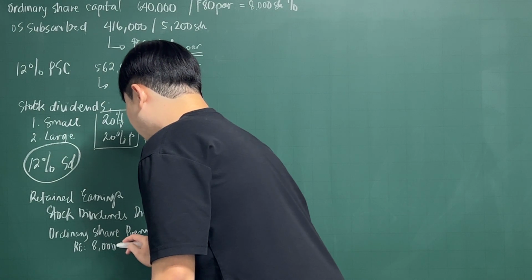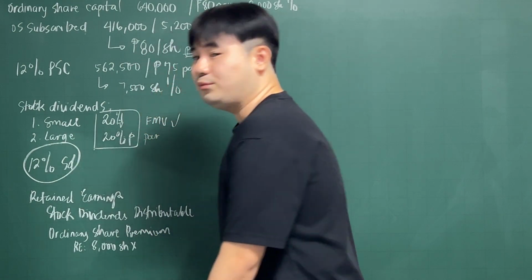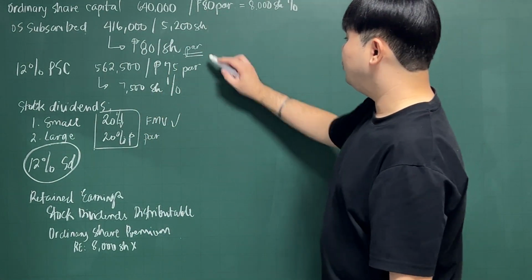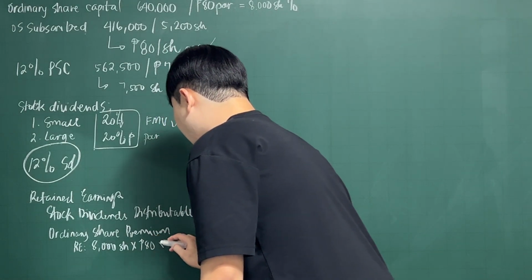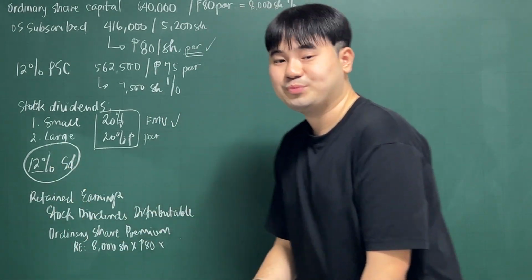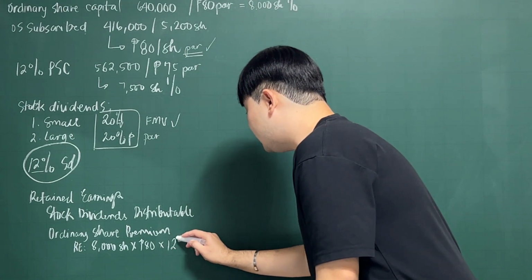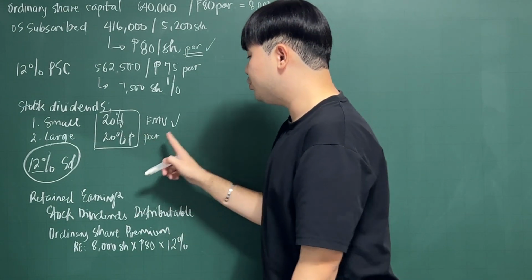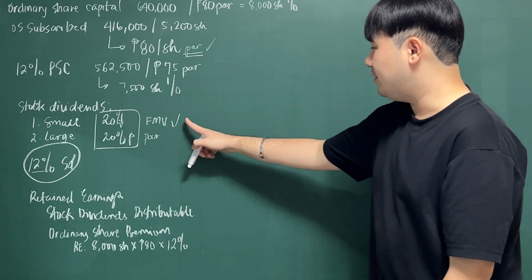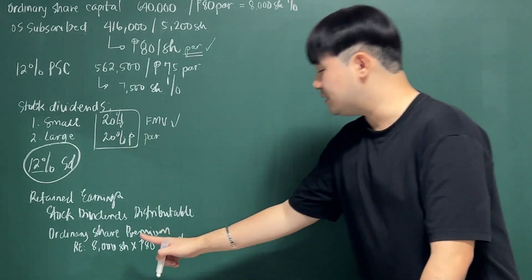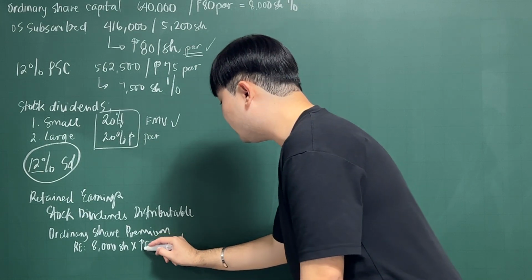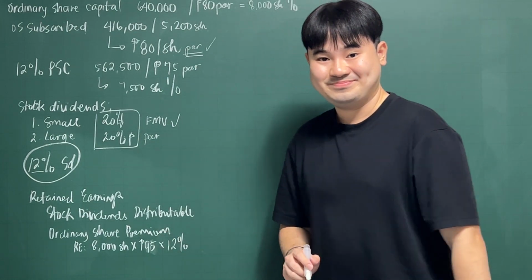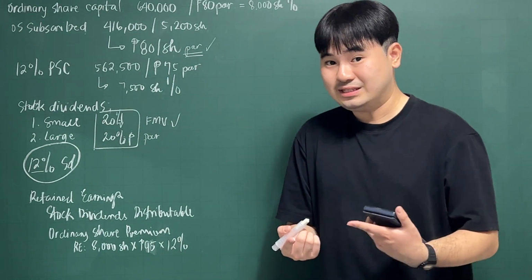So for RE, 8,000 shares multiplied by the par value, which is 80 pesos. And then you get the 12% stock dividend. Since that is a small bonus issue, you will be using the fair market value. So instead of 80, we use not 80 but 95. Okay, you see the difference?